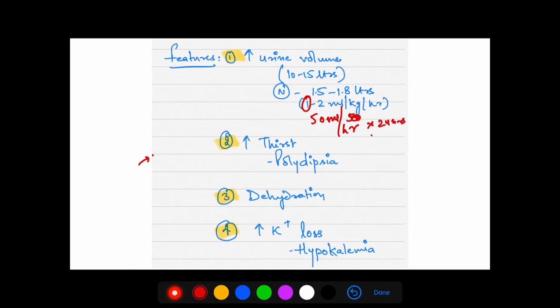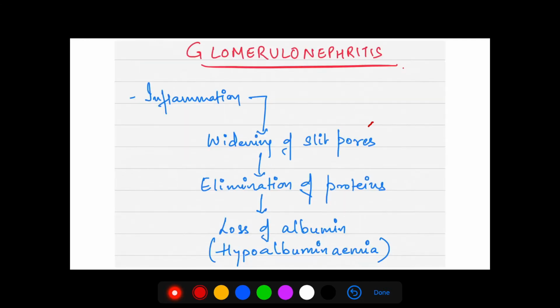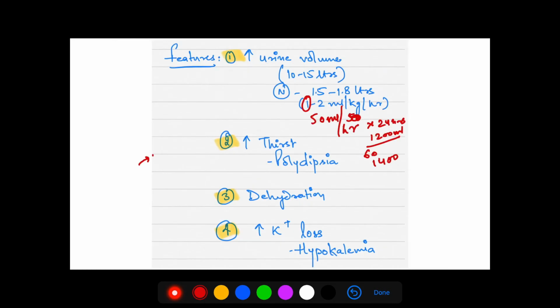That is roughly around 1200 ml. If it is a 60 kg individual, that will be around 1400 to 1500 ml. So basically for an adult, you can say the normal urine is 1.5 to 1.8 liters.